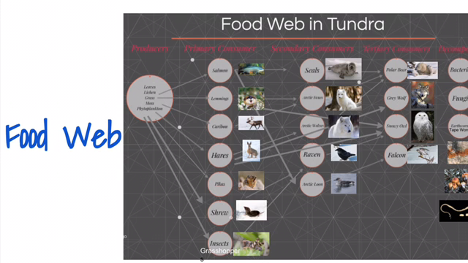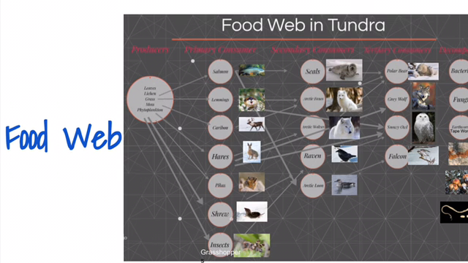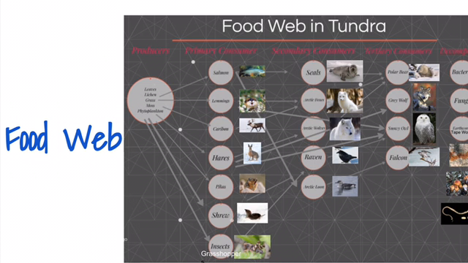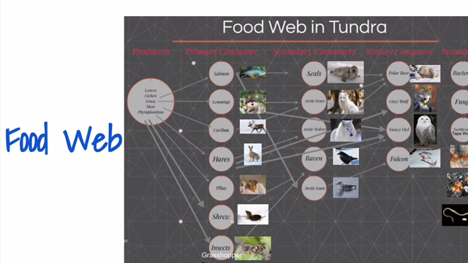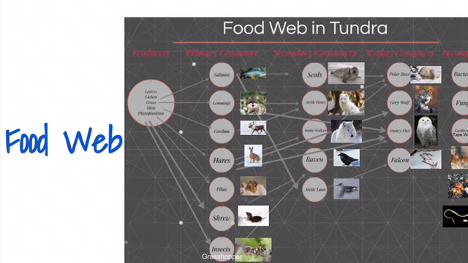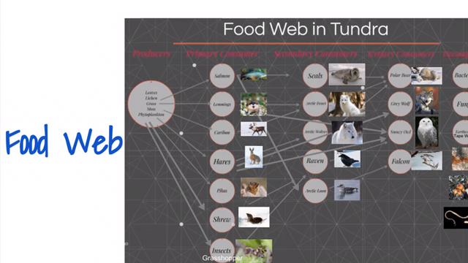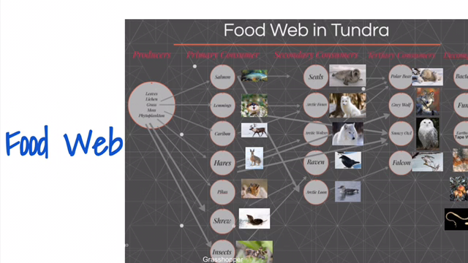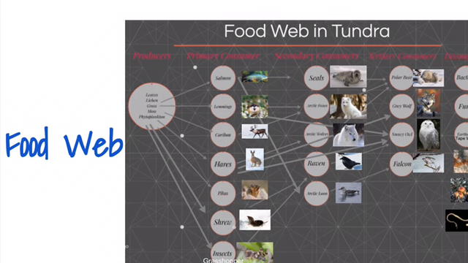The secondary consumers are then the seals, Arctic foxes, Arctic wolves, ravens, and the Arctic loons, and they are the second receivers of the energy from the producers. And last on the food web is the tertiary consumer, which is the polar bear, gray wolf, snowy owl, and the falcon, and they are the highest trophic level in the food web. But we do have the decomposers who decompose organic material and put the energy right back into the atmosphere.